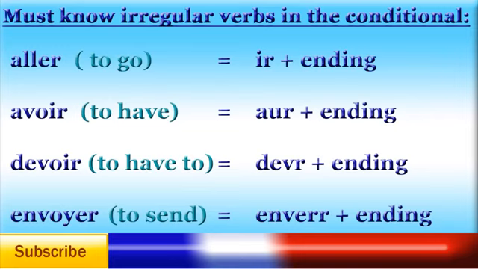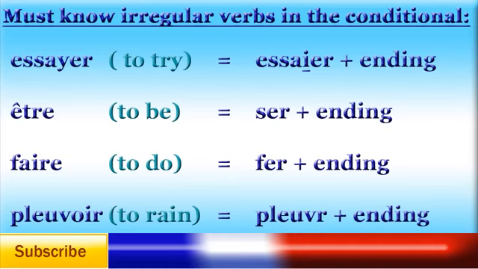The next few verbs have completely irregular stems, so I'd advise you to learn them off by heart. The stem for the verb aller in the conditional is ir. For the verb avoir, aur. For the verb devoir, devr. For the verb envoyer, enverr.